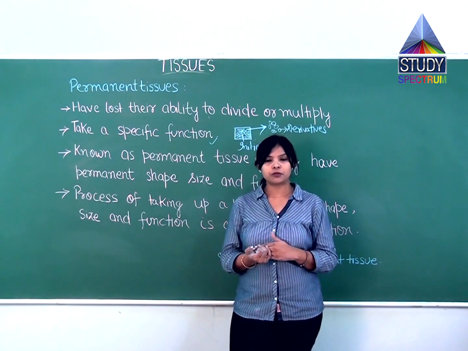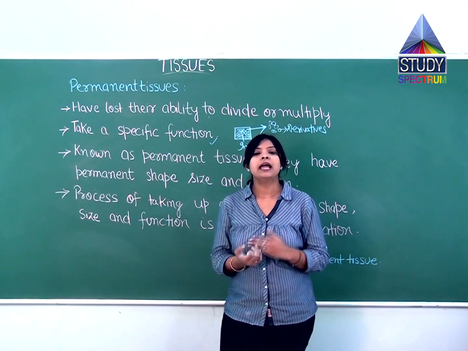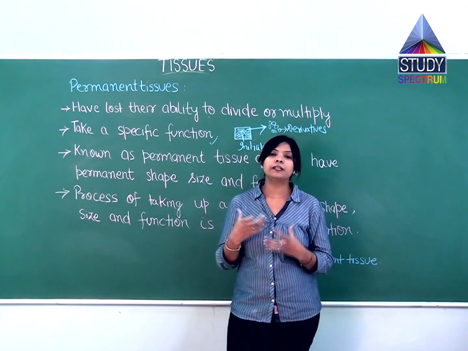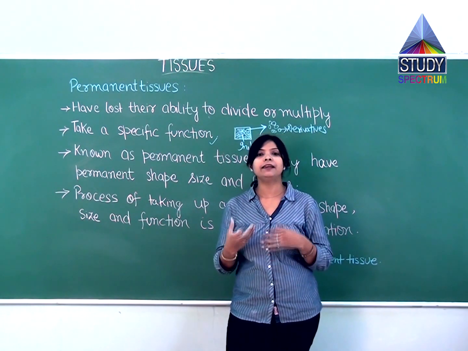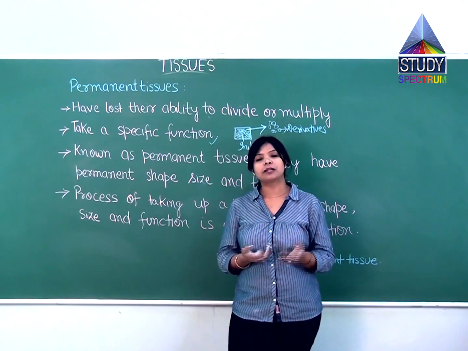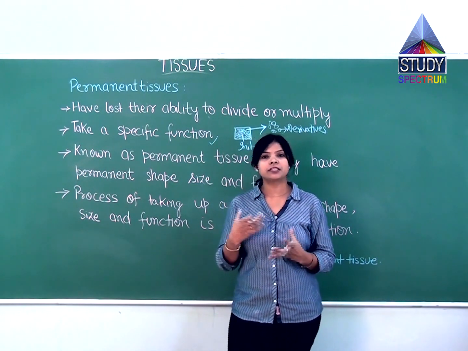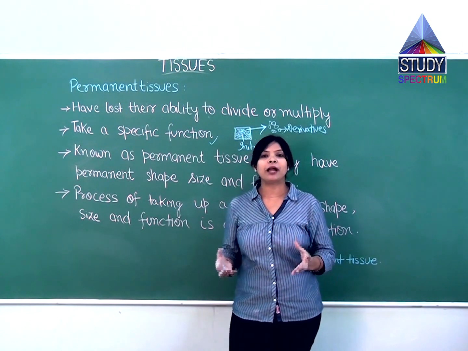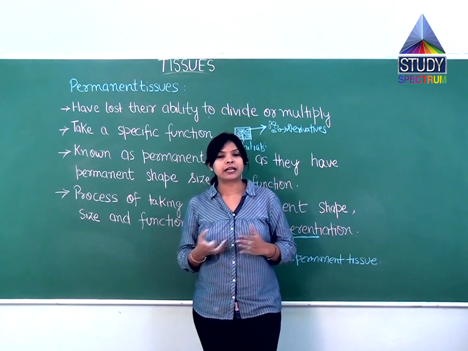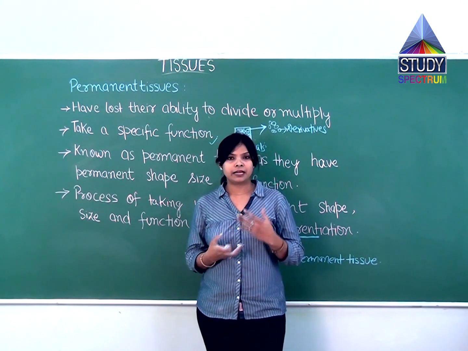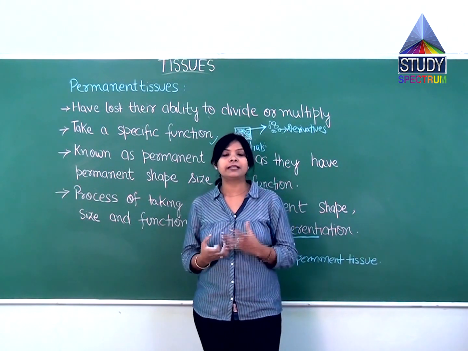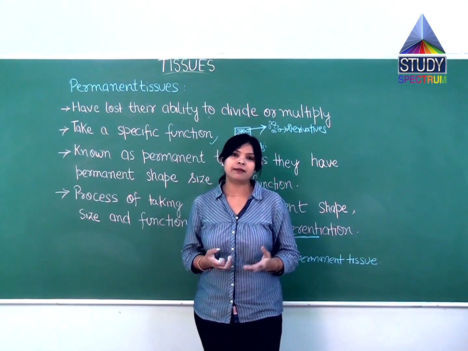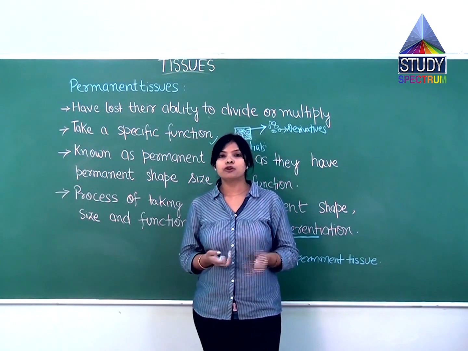Intercalary meristem, as the name suggests, is present between the nodes and internodes, and is responsible for the increase of branches, twigs and leaves. Lateral meristem is called the cambium, and it is responsible for secondary growth. Why? Because it is present at the lateral side of plants, and it is responsible for the growth of the diameter or girth of the stem and root.